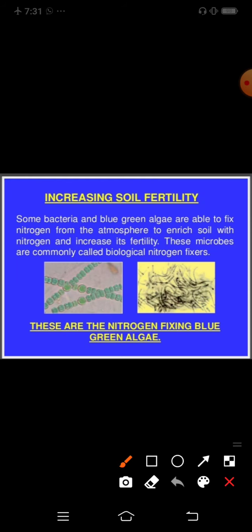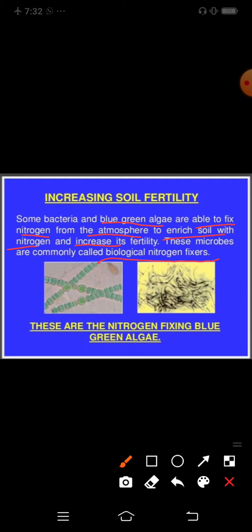You know that some bacteria, like those present in the root nodules of the pea plant, are leguminous plants. Leguminous plants are plants like pea, gram. Pulse crops are also called leguminous plants. Some bacteria and blue green algae are able to fix nitrogen from the atmosphere to enrich soil with nitrogen and increase its fertility. These microbes are commonly called biological nitrogen fixers.